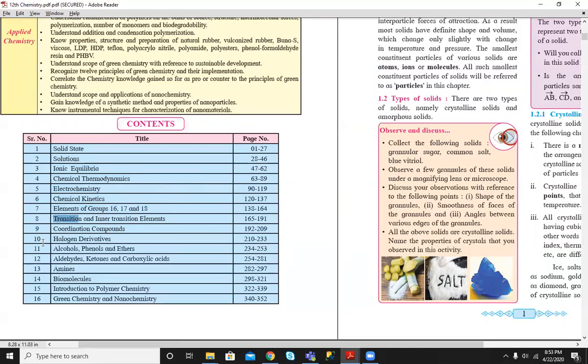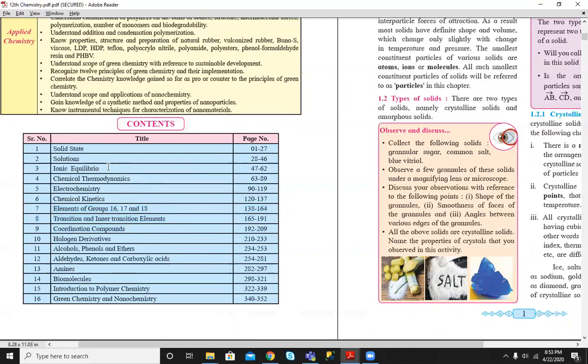From chapter 10, these are all chapters from organic chemistry, and in the starting some of the chapters from physical chemistry. And these elements topic and transition inner transition element, all these two topics along with this coordination compound, these three topics will undergo in organic chemistry.